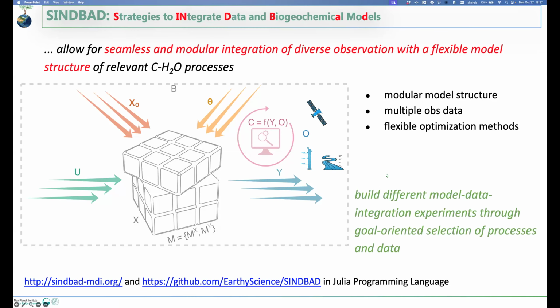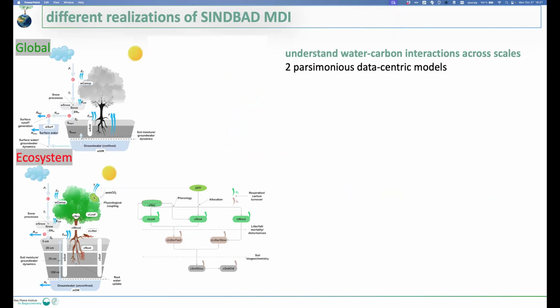So we use the system. It's not one model, but we build different model structures to do experiments suited for the scientific goal. I'll show you two examples here: a global model and an ecosystem scale model. In the global model, as you can see from the complexity of the figure itself, we have fewer soil layers and smaller processes. We only have the water cycle because we want to understand the water cycle processes.